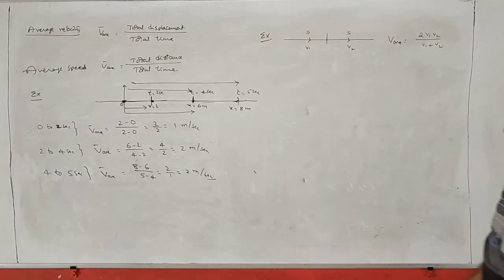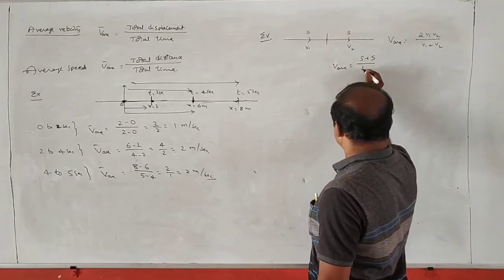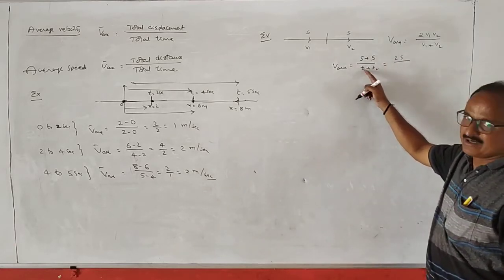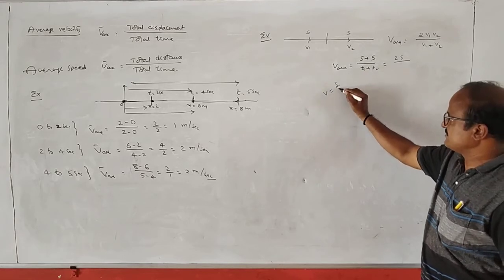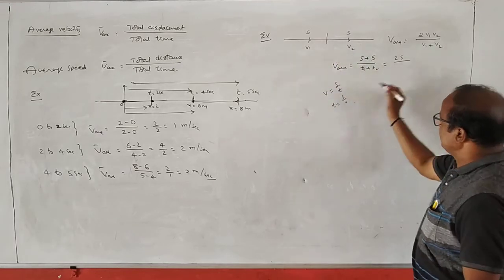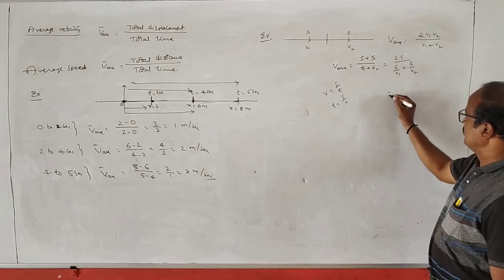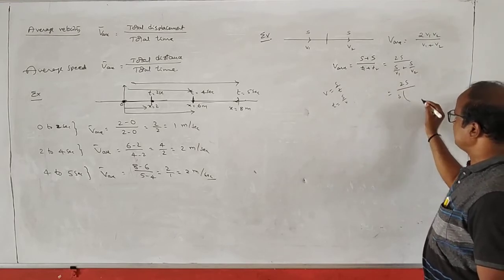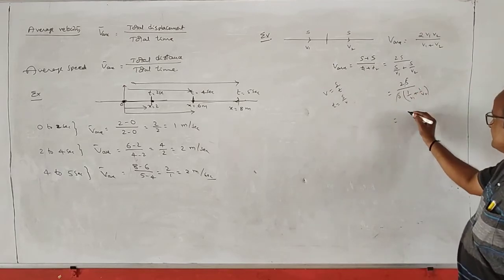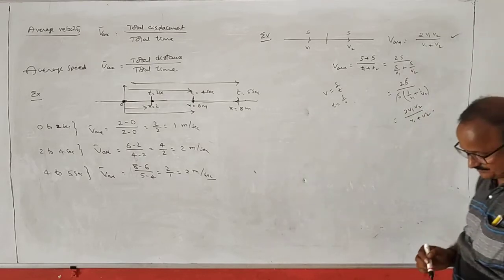Okay, how does it come? Average velocity is equal to total displacement, that is s plus s, by total time t1 plus t2. So 2s by t1 plus t2. Again you know velocity is equal to displacement by time. Time is equal to displacement by velocity. In the first section displacement s by v1, in the second one displacement s by v2. That is equal to 2s by, taking s common, 1 by v1 plus 1 by v2. So s cancels, 2 v1 v2 by v1 plus v2, this is the required equation.